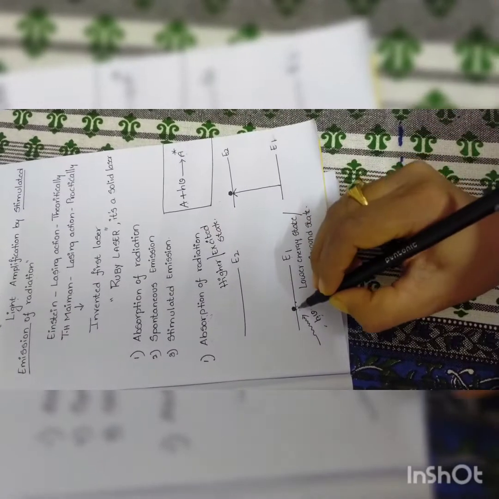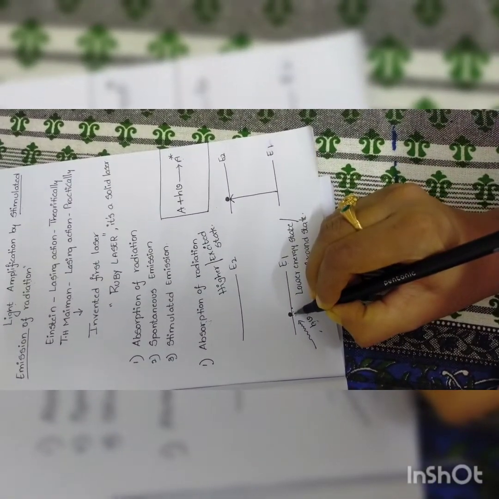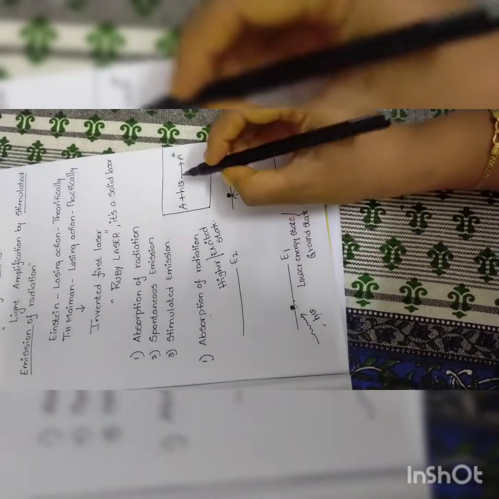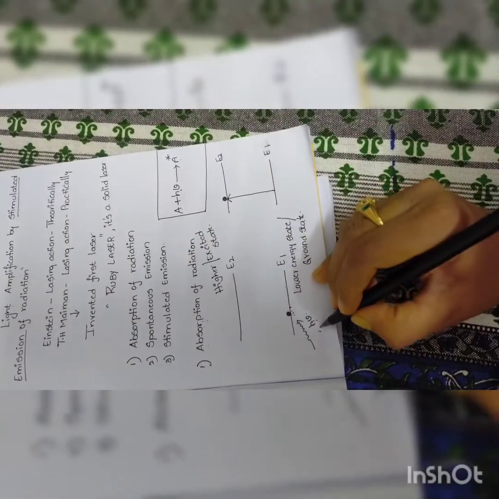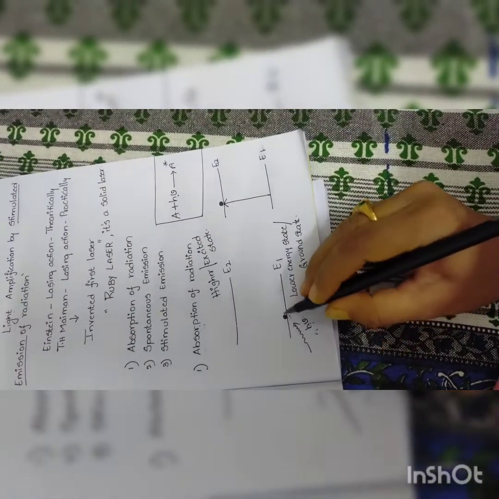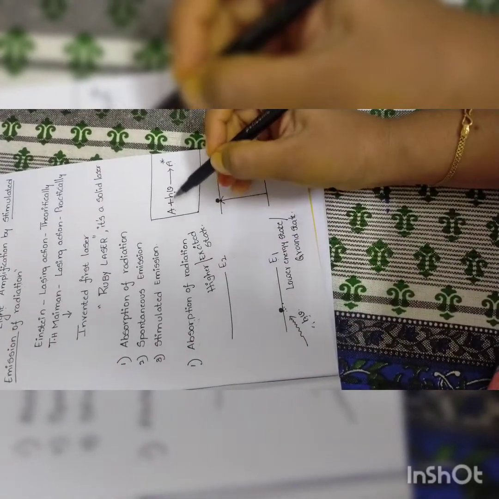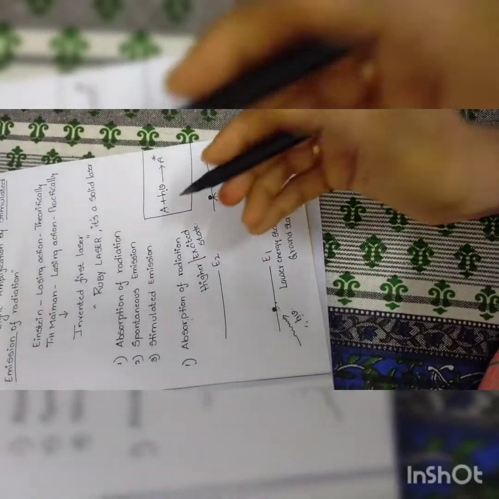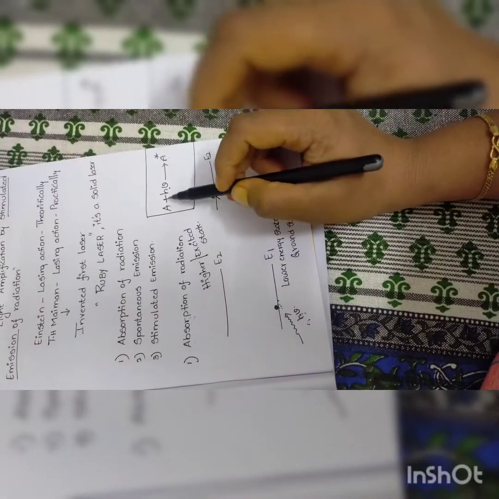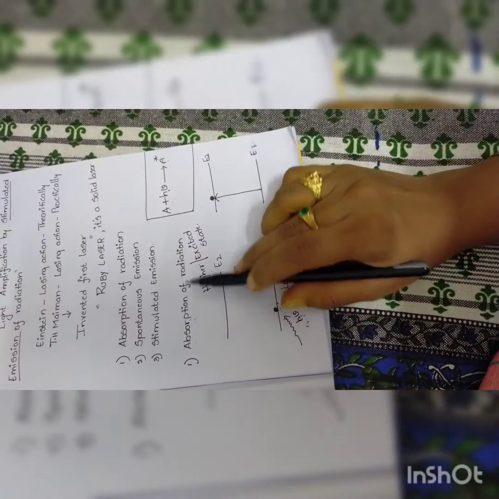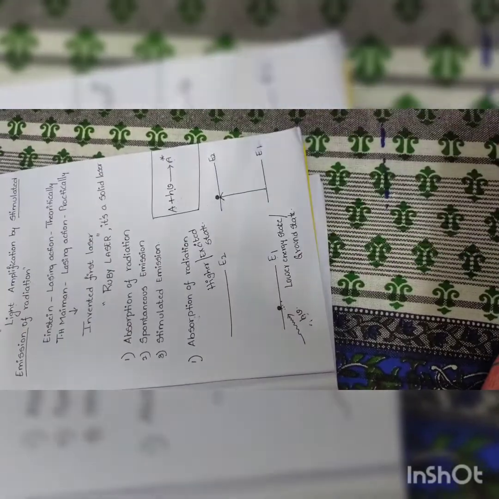A is the atom present in the E1 state before excitation. H nu is the photon energy we are giving to this atom. Got it, right? By simply remembering this equation, we can write about absorption of radiation.